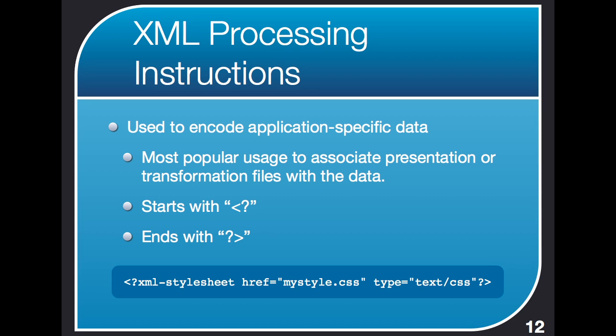Most popular usage is to associate presentation or transformation files along with the data. So there's an example here at the bottom of the slide. Here's an XML style sheet processing instruction that says, hey, use this style sheet called mystyle.css, and depending on what you were using to read that XML document, it might then go pull mystyle.css, use the styling instructions in there to make the XML look pretty. But that's not the only thing you could do with it. I mean, you can really put kind of anything you want in there that then later gets passed to an application that's doing something with the XML.